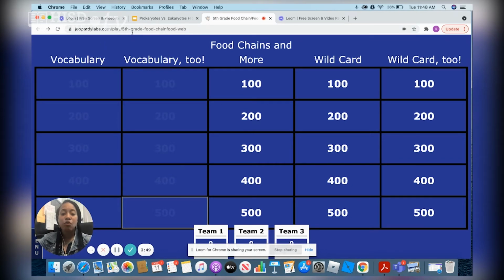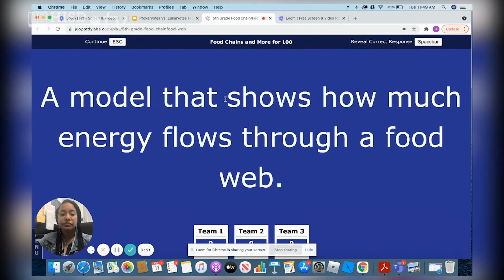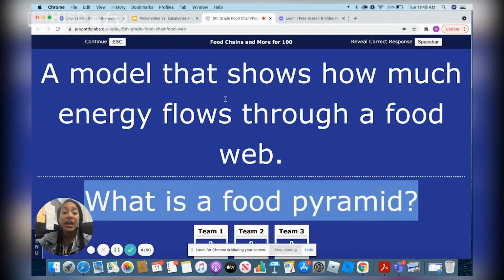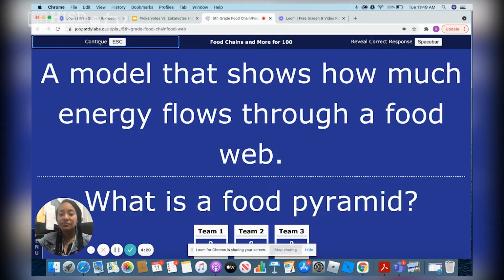So food chains and more for 100. A model that shows how much energy flows through a food web. Yes, that is called a food pyramid. And it shows that the organisms at the bottom of the pyramid have the most energy and the organisms at the top of the pyramid have less energy. Because as we transfer energy from one organism to the next, only about 10% of that energy is being transferred. Therefore, the ones at the top have less, the ones at the bottom have more.